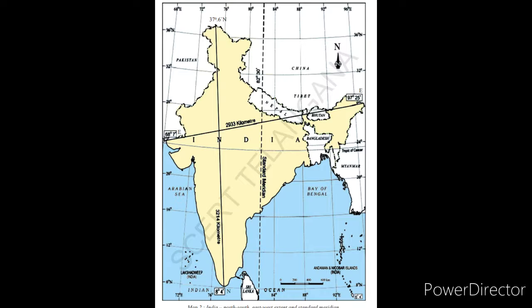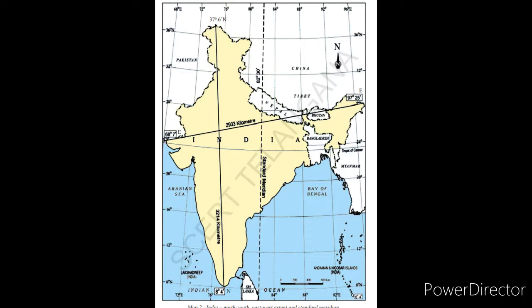See here the Indian Standard Time: after 80 degrees in the northern part of India, above Jammu and Kashmir, there is a line passing through the middle part of India, 82 and a half degrees East longitude. From there the Indian Standard Time starts.